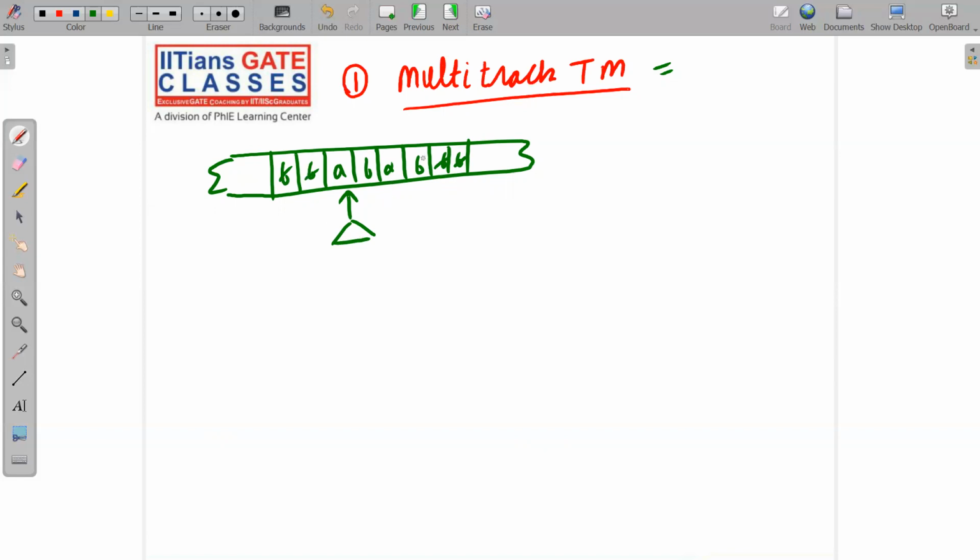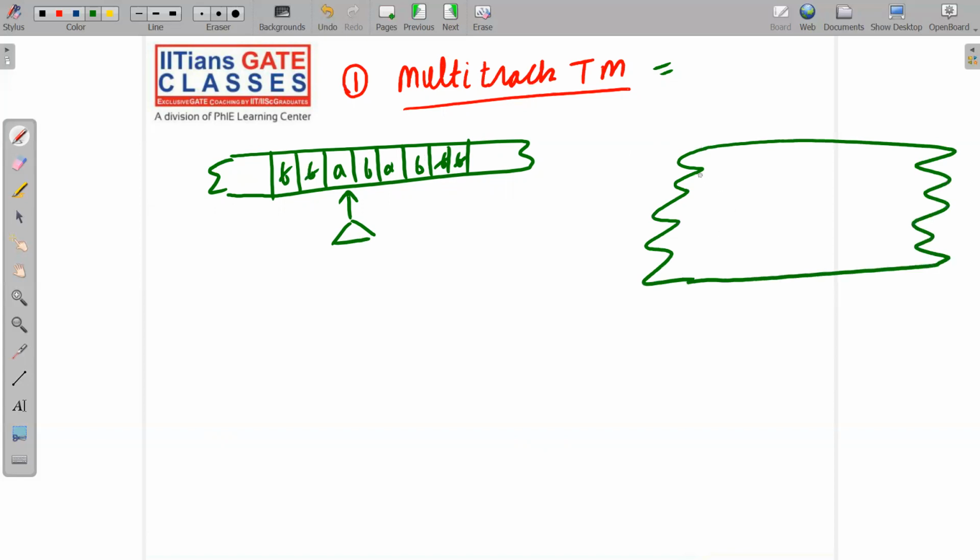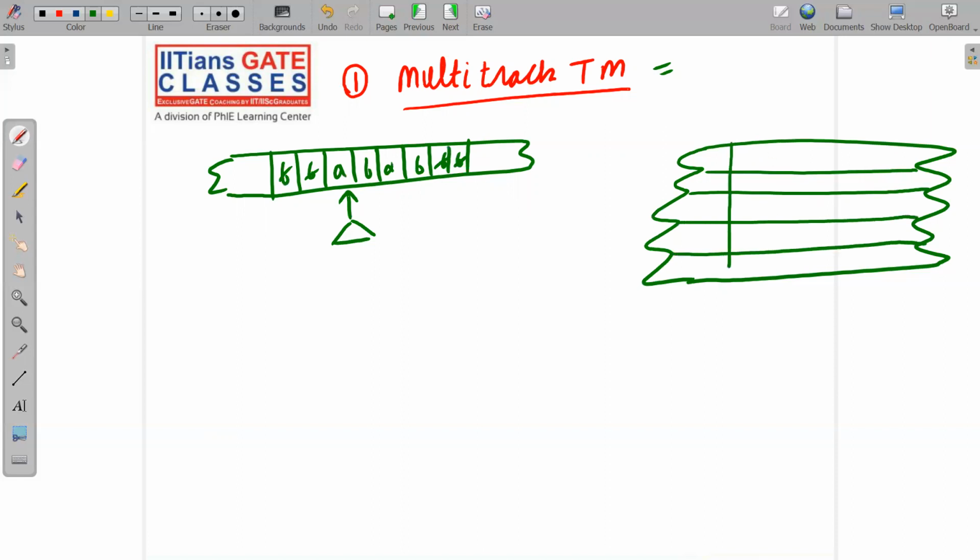But what about multi-track? Multi-track means like this. We have multiple tracks. Here we can write A, B, A, here A, B, C, B, A, and so on.